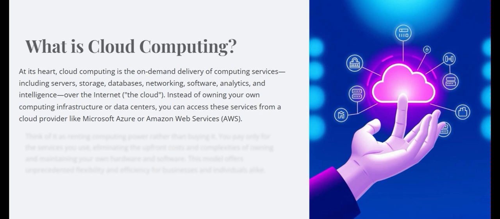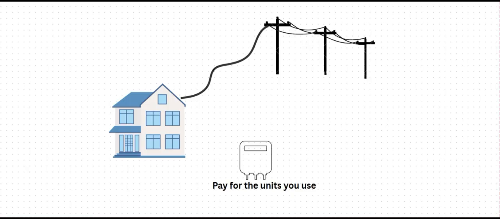Now, while that's a formal definition, let's try to make sense of it with a very simple example. Think about the electricity at your home. You don't buy or maintain your own power generators. Instead, you just plug into the electricity grid through your meter and pay for the units that you consume. Cloud computing works in exactly the same way.